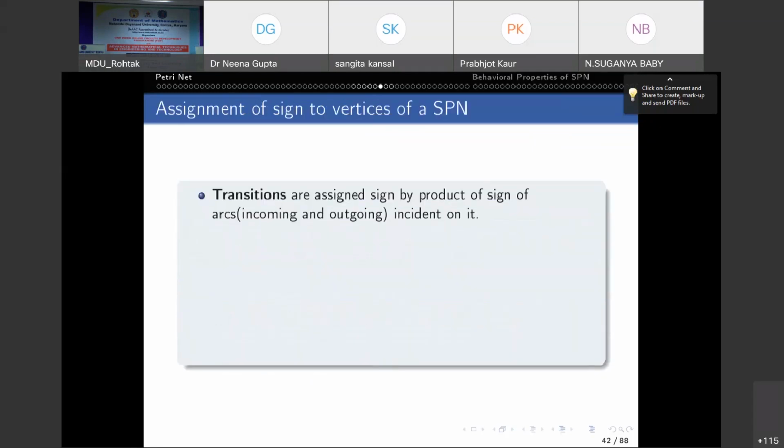Now, this is the new concept we have given in sign Petri net, the assignment of sign to vertices of SPN. It was not there in Petri net. Because of this, we have advantages of sign Petri net over the Petri net. Let us see. The transitions are assigned sign by product of sign of arcs, whether incoming or outgoing, incident on it.